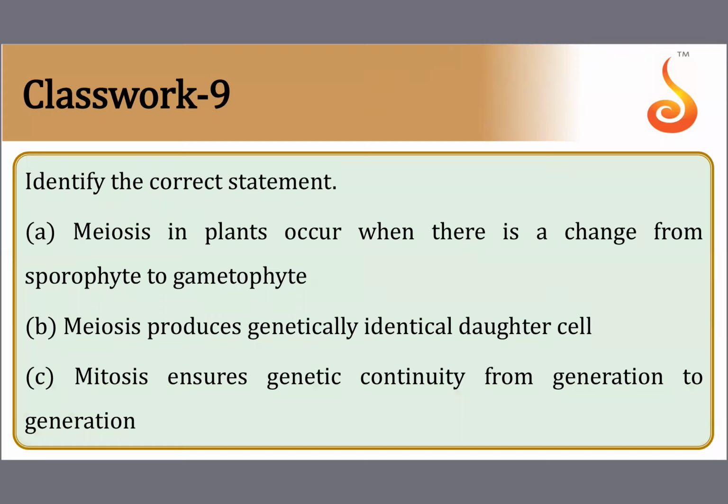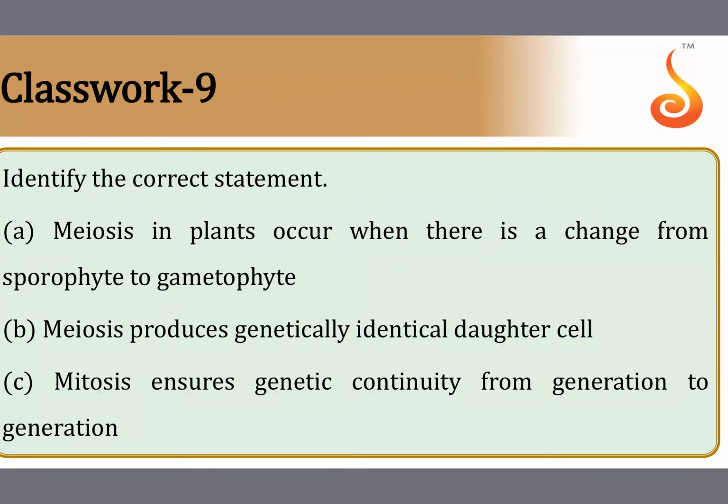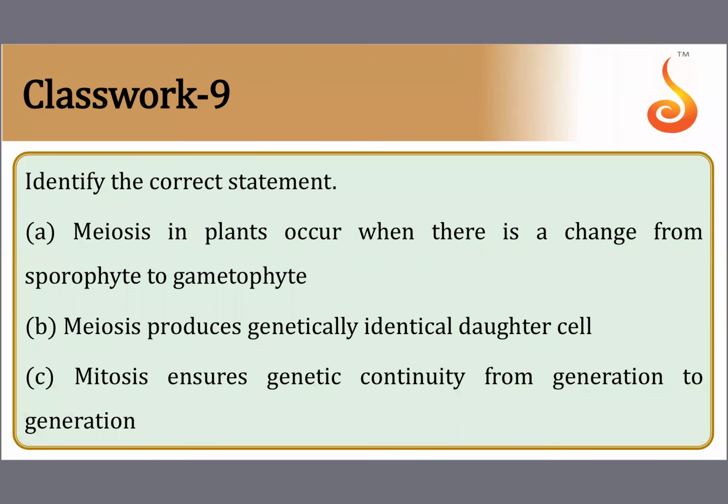Correct statement they're asking. Meiosis in plants occurs when there is a change from sporophyte to gametophyte. Meiosis produces genetically identical daughter cells. How can it produce genetically identical daughter cells? Mitosis ensures genetic continuity. No, it is meiosis that ensures genetic continuity. So it has to be statement A. You know that when a sporophyte is diploid, it has to give rise to a haploid gametophyte, then meiosis has to happen. So therefore statement 1 is correct.